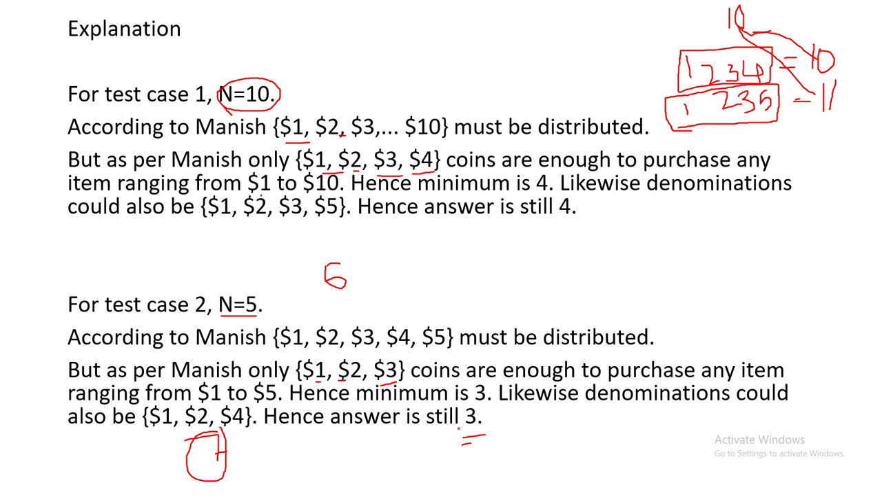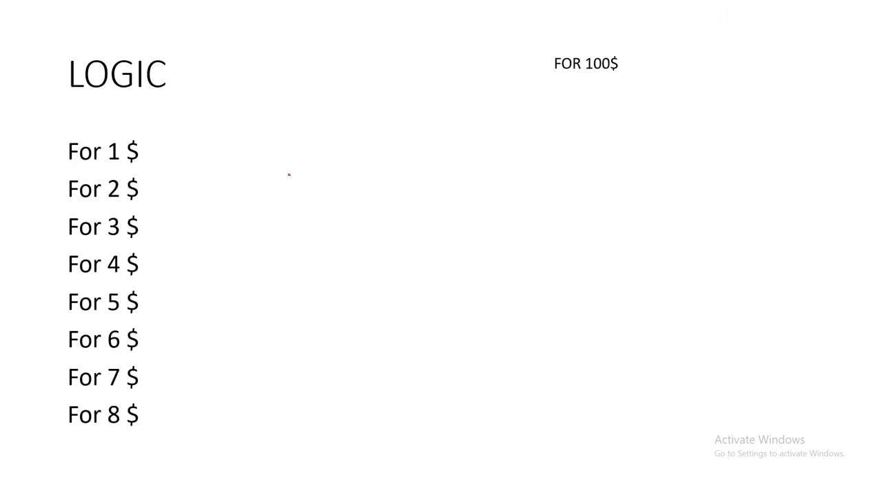So now we'll see the logic. The logic goes like this. If the maximum price is $1, we can use $1. If the maximum price is $2, we can use $1 plus $1. That will be 2.